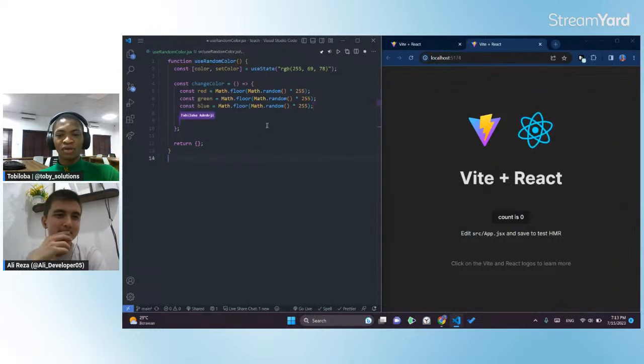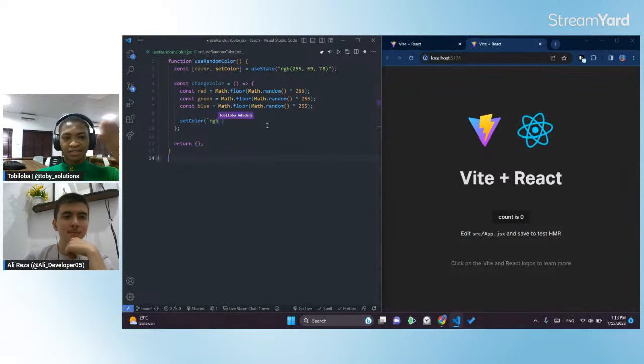for red, green, and blue, I'm just going to come here and do a simple setup function. I'm going to set color. So this color is going to come here, and I'm going to have my string. Oh no, let's do a template literal with backticks because we have dynamic variables. So RGB, I'm not using any opacity here. So I'm going to come to my RGB and do the dollar sign.